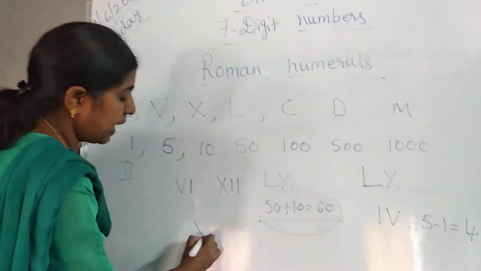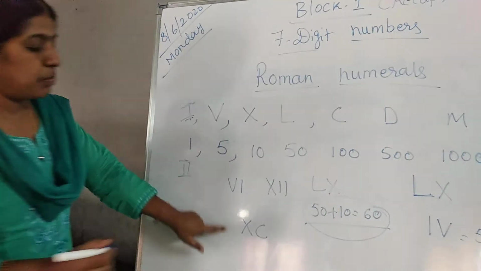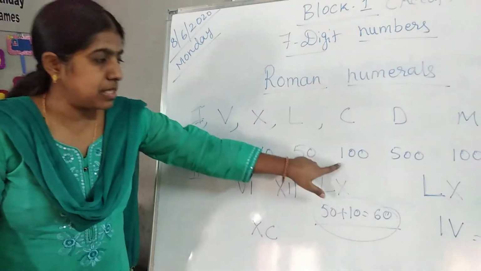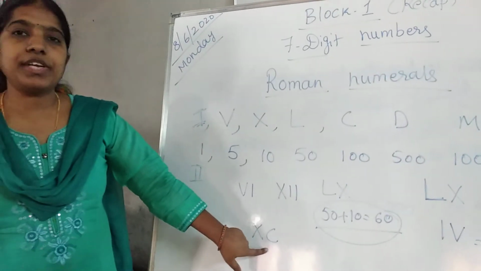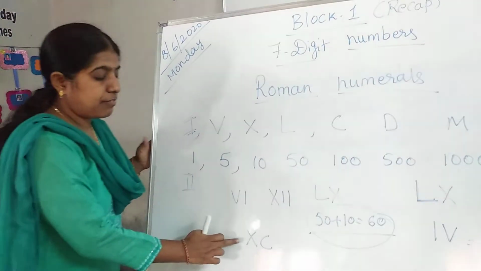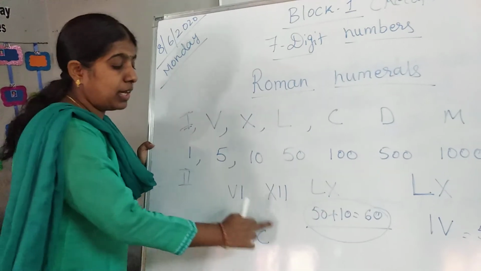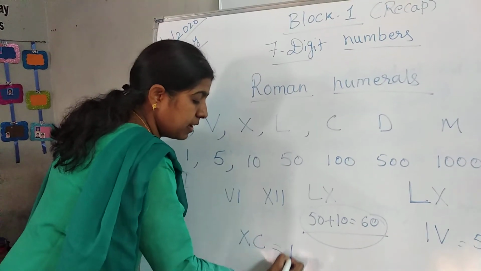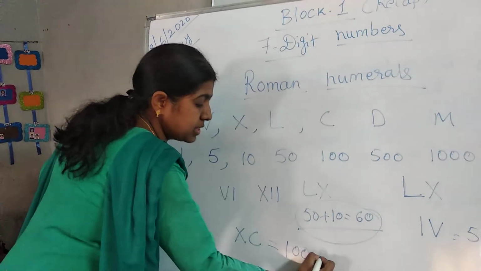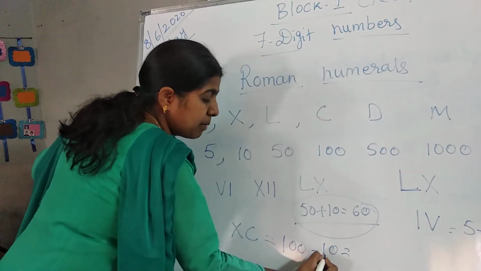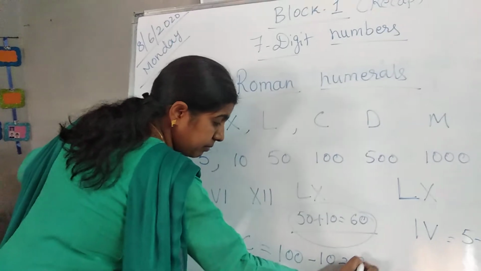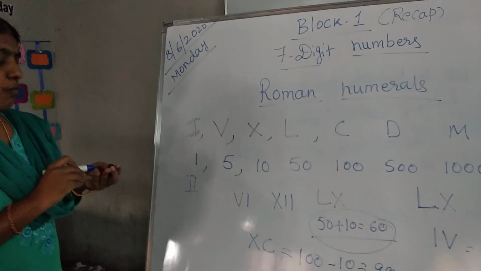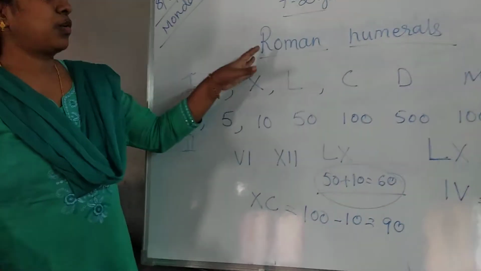For example, XC, which is more? C is more than X. X means 10, C means 100. So here we have to do subtraction because the left hand side is smaller than the right hand side. C means 100, X means 10, so 100 minus 10, 90.